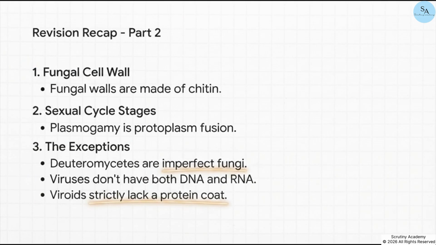Continuing our sprint through the high-yield facts, fungal cell walls mean chitin, not cellulose. Plasmogamy is purely the fusion of protoplasms, whereas karyogamy is the nuclear fusion. Deuteromycetes are famously called the imperfect fungi because only their asexual or vegetative phases are currently known to us. Remember, no virus on Earth contains both RNA and DNA simultaneously. And finally, viroids are just free RNA. They completely lack a protein coat.